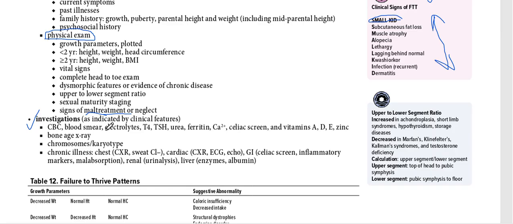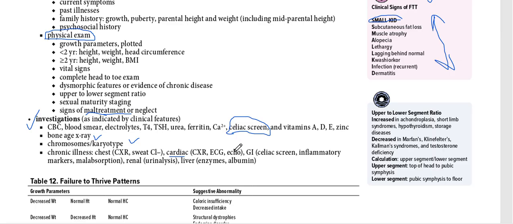We need to do CBC, blood smear, all the routine investigations, electrolytes, thyroid, then urea, creatinine, then ferritin and serum iron, because as we already read, they may be deficient in iron, calcium, and vitamin D mainly. So we need to check ferritin, calcium, vitamin D, and a celiac screen, because celiac children also have low weight gain and can show symptoms of malnutrition. And then bone age x-ray, then chromosomal karyotyping, and if a child is suffering from chronic illnesses, then do a chest x-ray. And for cardiac, we need to check the condition of the heart.